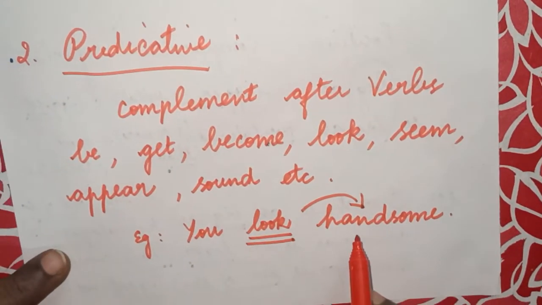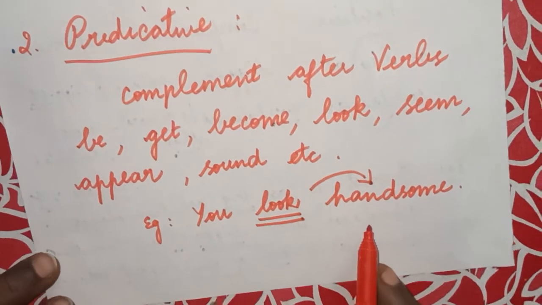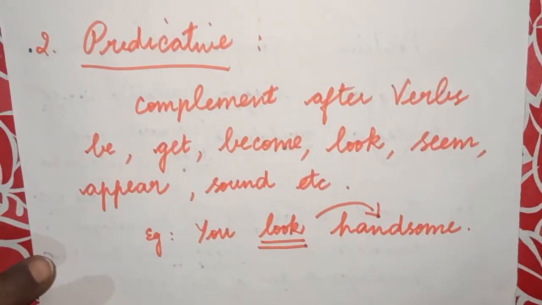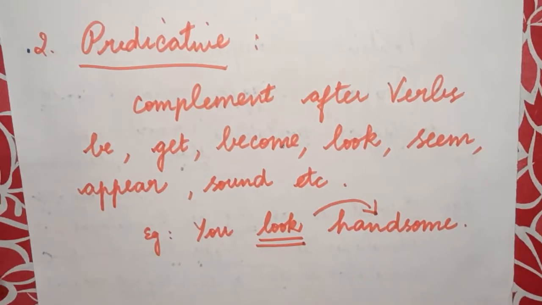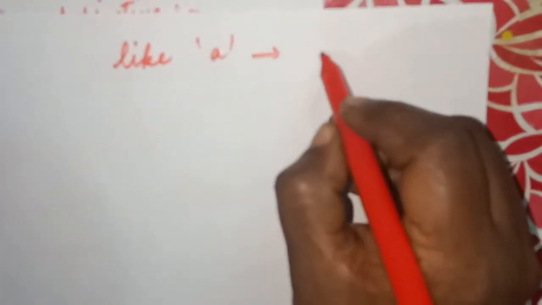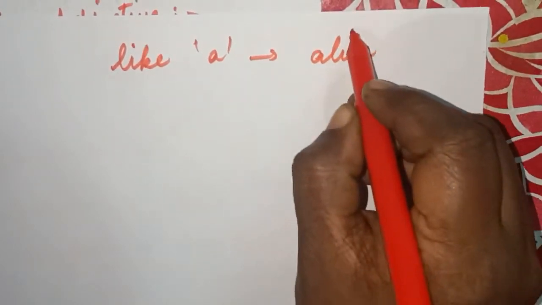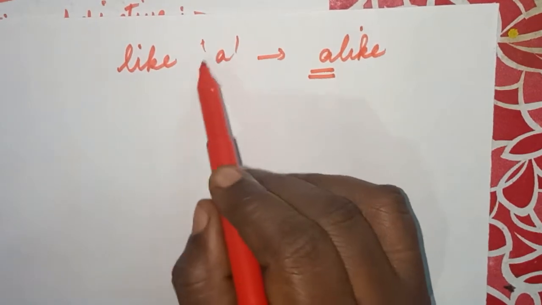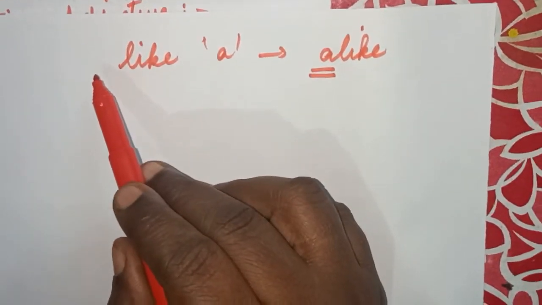And some words which are prefixed by a. What's the prefix? Which we add to the front part of the word. For example, like: if you are prefixing with a, it becomes alike. So a prefix is what we add to the front part of the word.